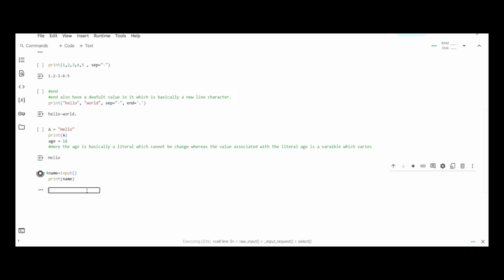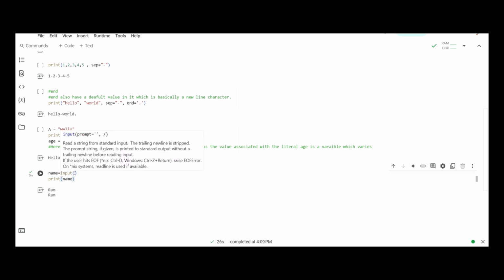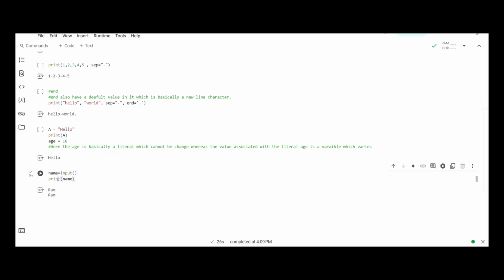Let's say we enter a random name, let's say Ram, and if we hit enter, now the variable name is set with our input name which is Ram, and if we print the name we get the output as Ram. And one more thing, if you guys remember, I just said that the input function holds the program.